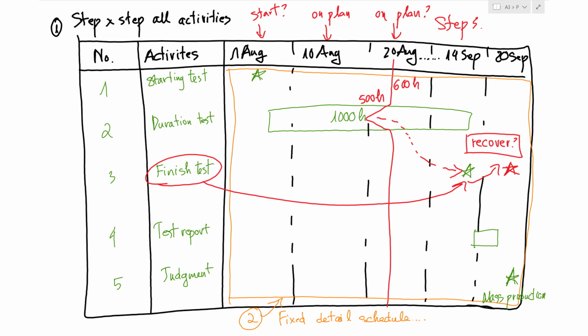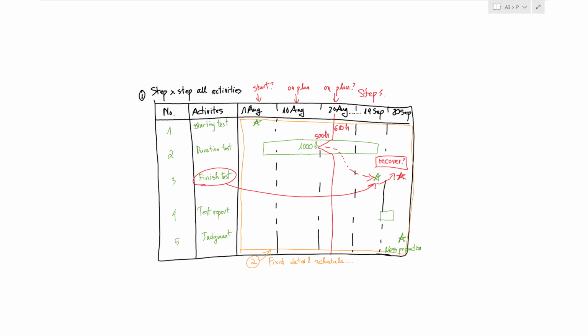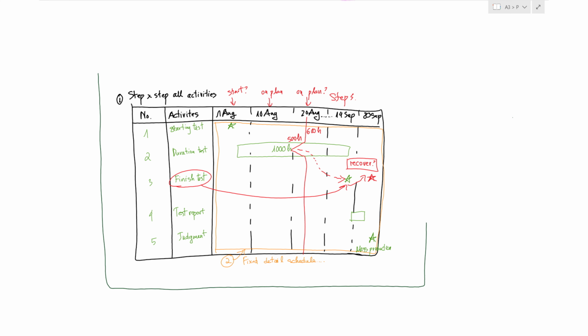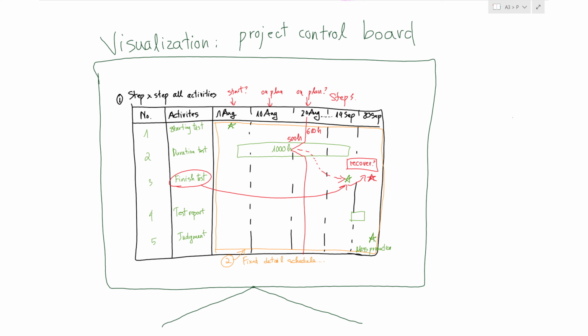It means you check your status weekly, daily, and in some critical processes, maybe you need to track hourly. And finally, do not only keep this schedule and tracking progress in your mind. You must visualize your schedule on your document. For example, your schedule may need to be visualized on a project control board. And every day, based on this visualization, not only can you watch the status of the project, but your team can also come and see and give advice if they need. So it is step 4.